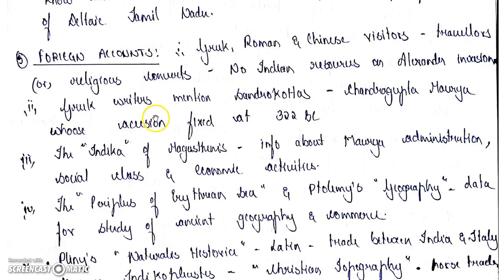Now the foreign accounts. As we know, many foreigners came to our country, right? Like Greeks, Romans, and the Chinese visitors, travelers. Okay, these visitors and travelers came, and some religious converts also came.